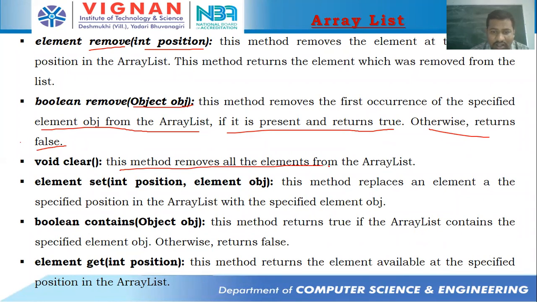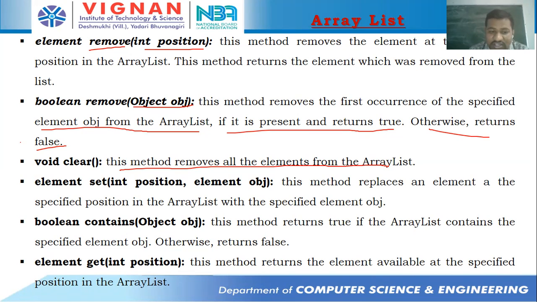And next, void clear. This method removes all the elements from the array list. If you apply the clear function, it removes all the elements from the array list. And the set function, set(int position, element obj): this method replaces an element at the specified position in the list with a specified element object. That means it is going to replace an existing object. The add function is going to add an object at a specified location, and the set function is going to replace the existing object with a new object at a specified position.